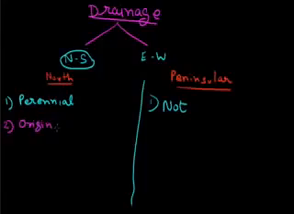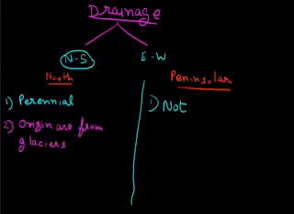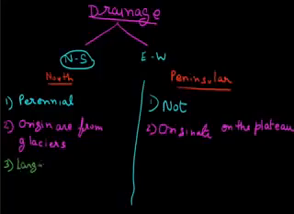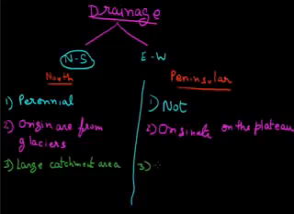The second point is that the Himalayan rivers originate from the glaciers of the Himalayas. That's why they are all perennial rivers, while the peninsular rivers all originate on the southern plateau. The Himalayan rivers have a very large catchment area, while the peninsular rivers' catchment area is very small.